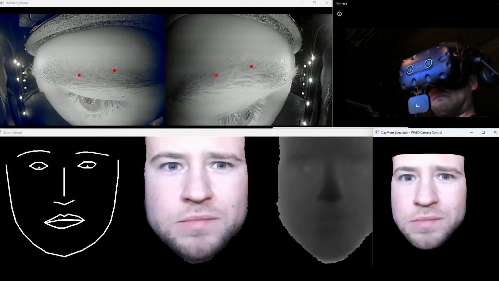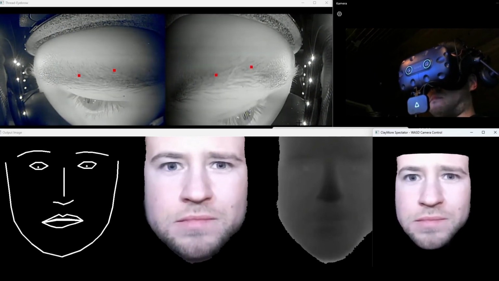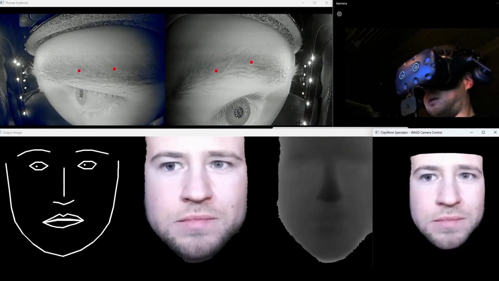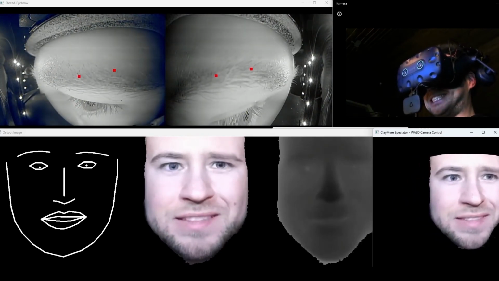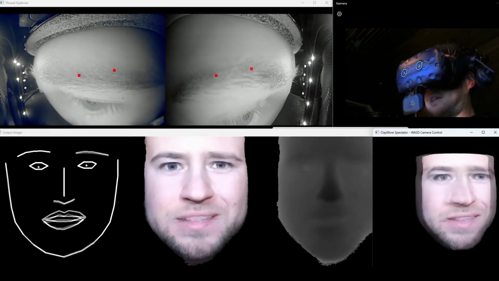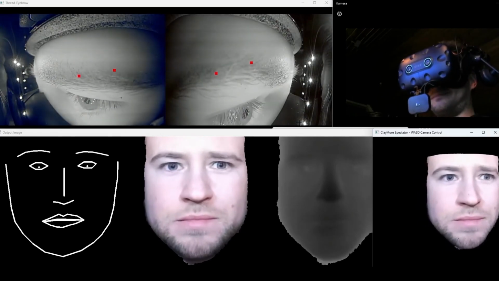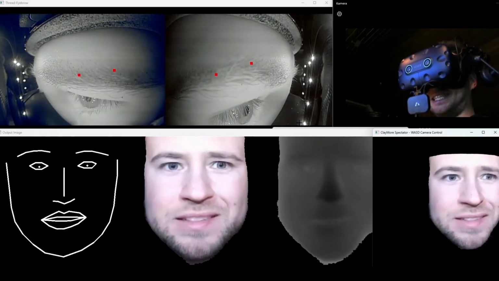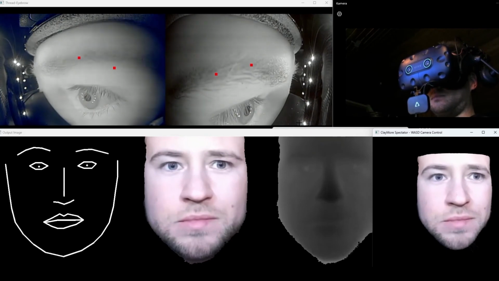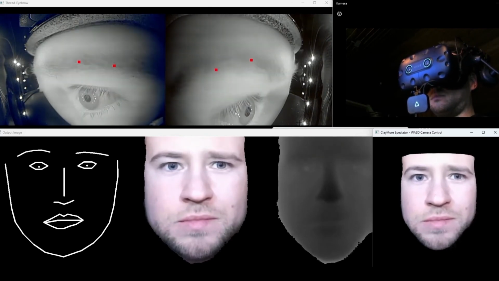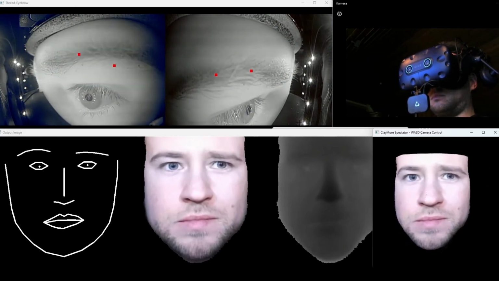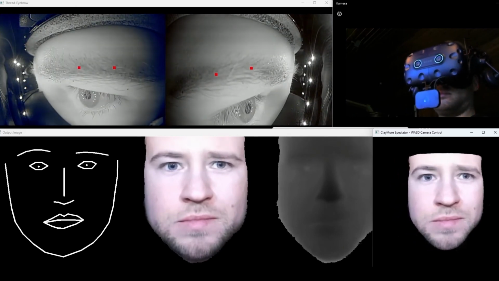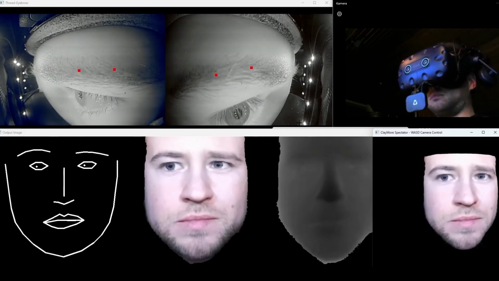As you can see, our system is able to reconstruct many expressions, though there are some artifacts. Artifacts are caused by tracking errors of the HMD, but also by errors of our generator. Errors around the eyes and the oral cavity can induce the uncanny valley effect and are subject of further research. Another limitation is that lip movements during speech cannot be reconstructed faithfully, as can be seen here.